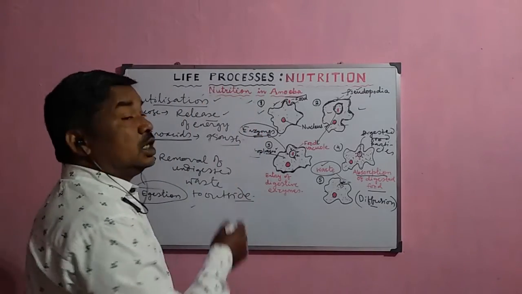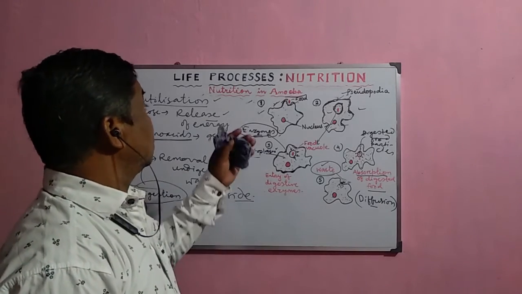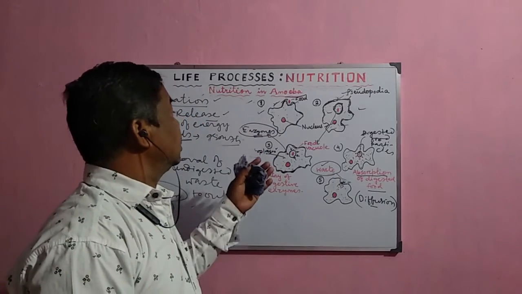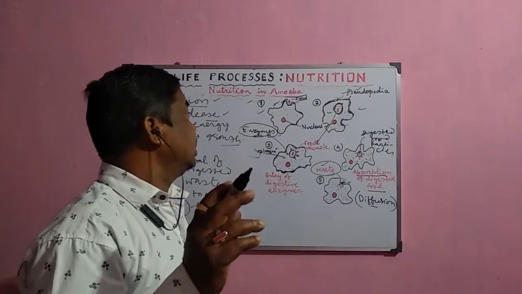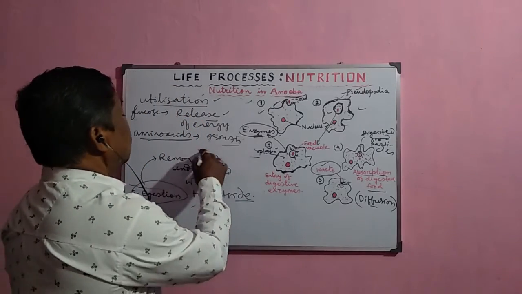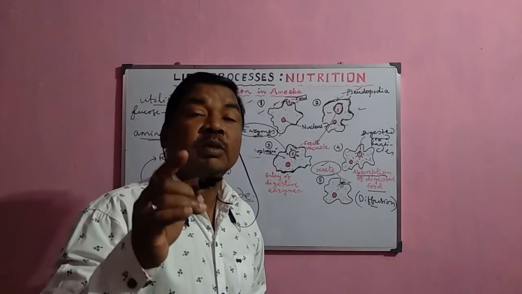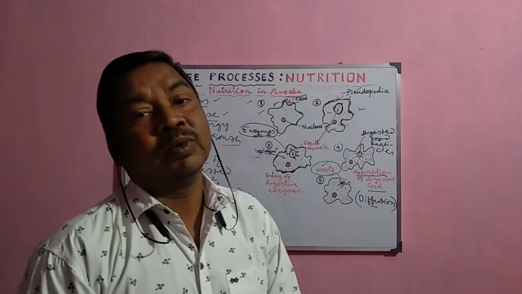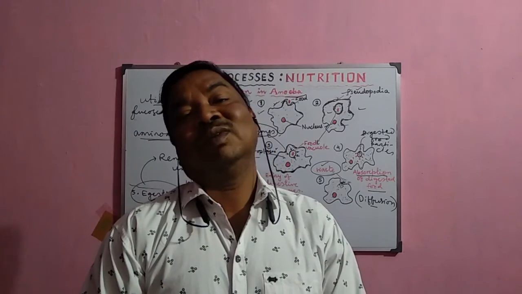So this is the simplest method of nutrition which occurs in the amoeba, and the amoeba is the simplest organism, but it performs the holozoic mode of nutrition like a human being, and it follows all the steps: ingestion, digestion, absorption, assimilation and egestion.